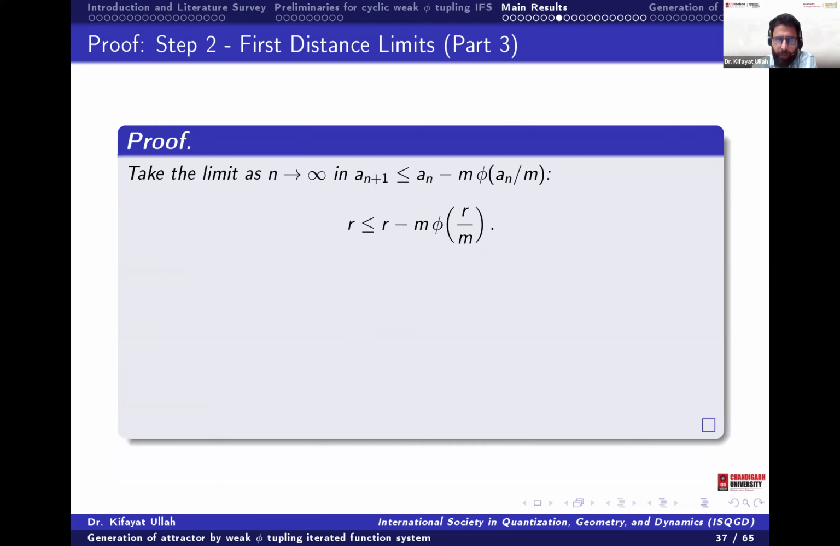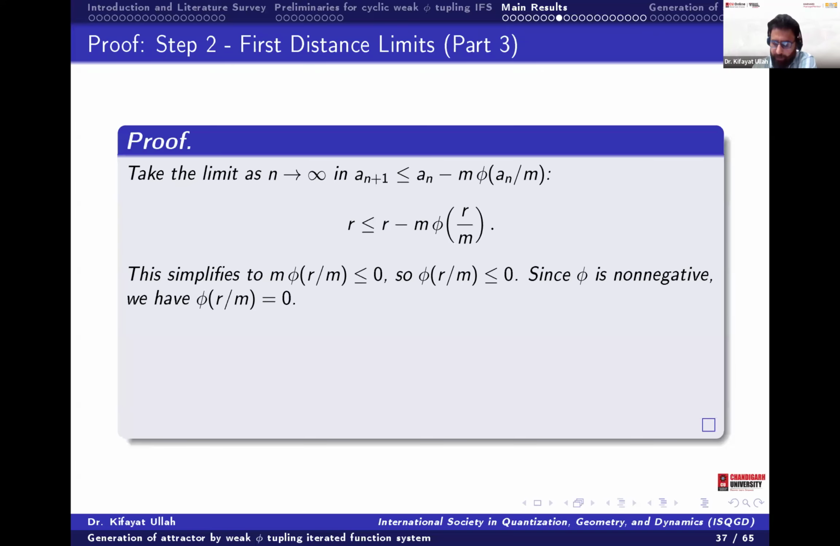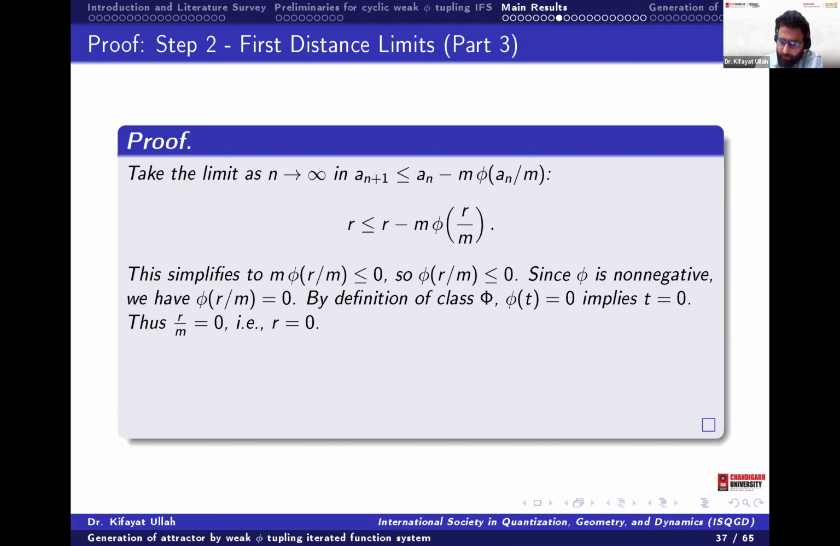So r is less than or equal to r minus m of phi of r over m. So that means this second term should be equal to 0. If this is equal to 0 by the phi property, then the internal element should be equal to 0. So that means r by m is phi of r over m, and that is equal to 0. So that means r should be equal to 0 by the phi property. Okay, so that means this a_n is converging to 0.